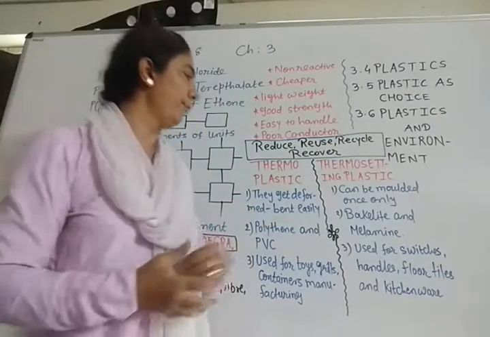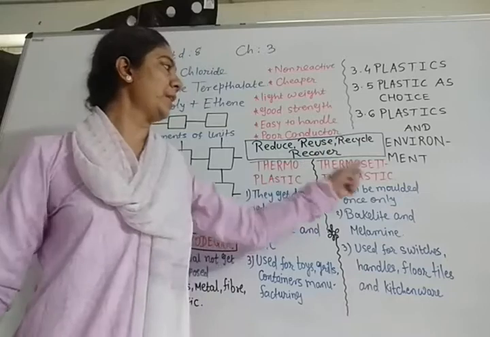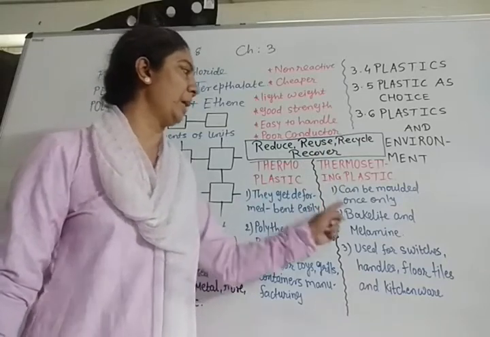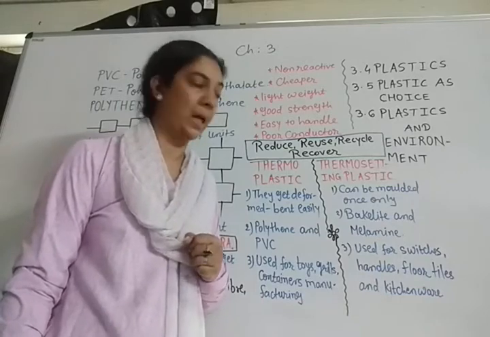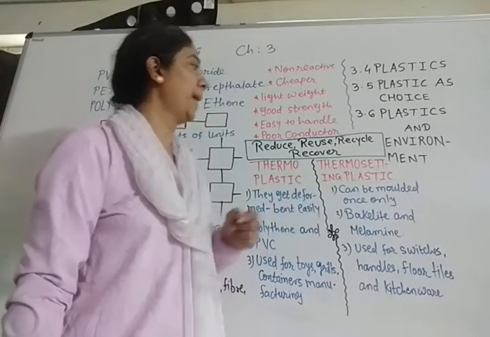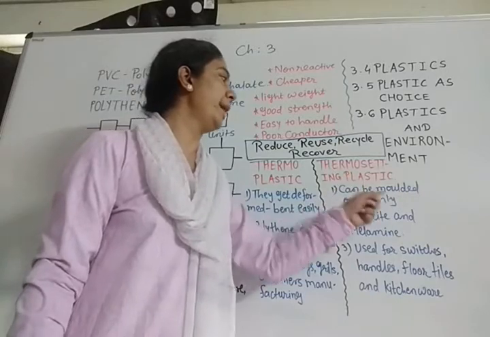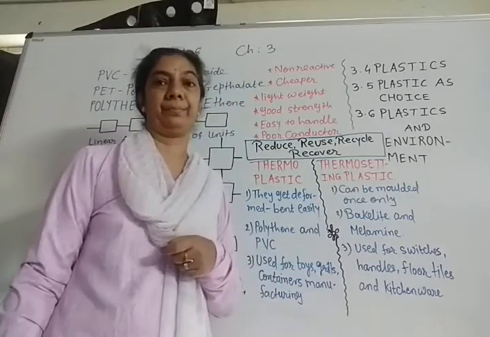Coming back to our differences, for thermosetting plastics, we have bakelite and melamine. These thermosetting plastics cannot be molded easily.